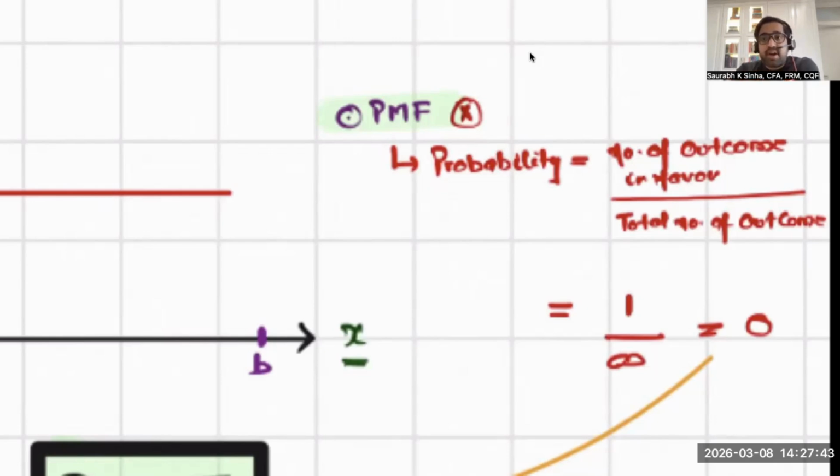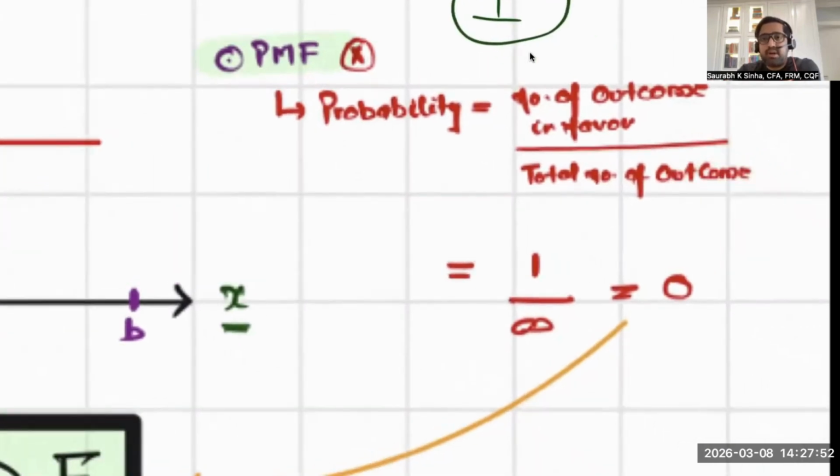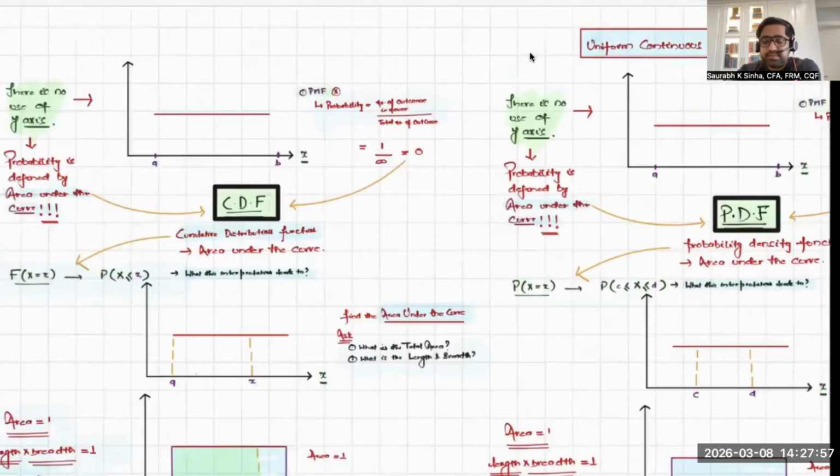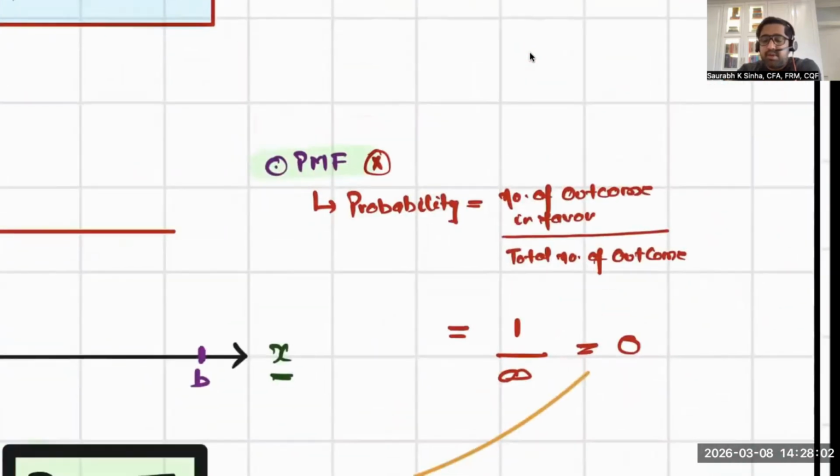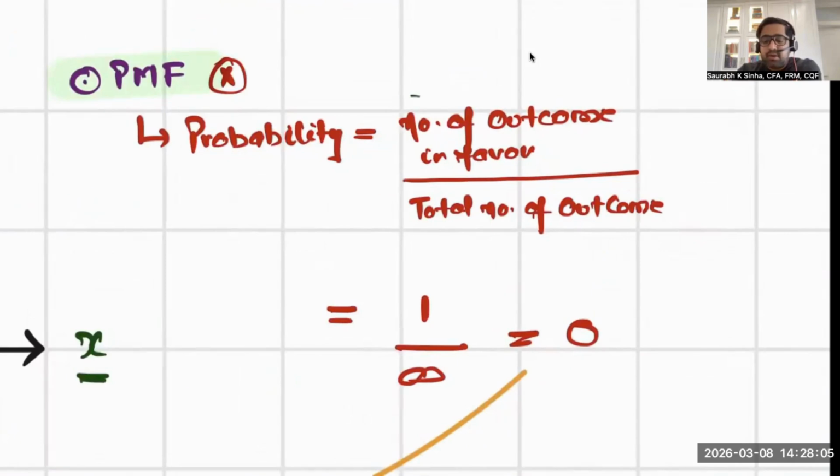Now, if you try to find out the probability of one single outcome, it is useless. Because what is the formula for probability? The formula for probability is the number of outcomes in favor divided by the total number of outcomes.